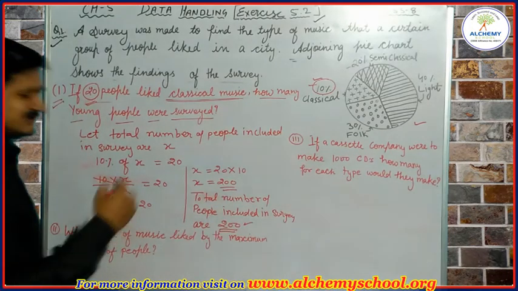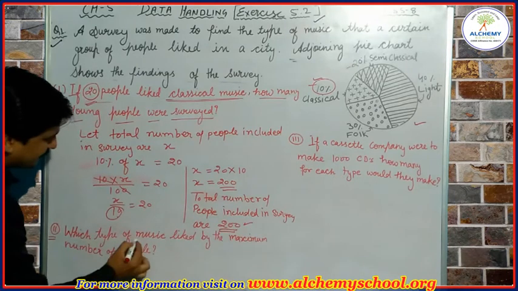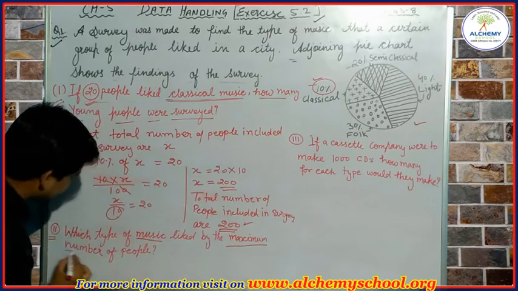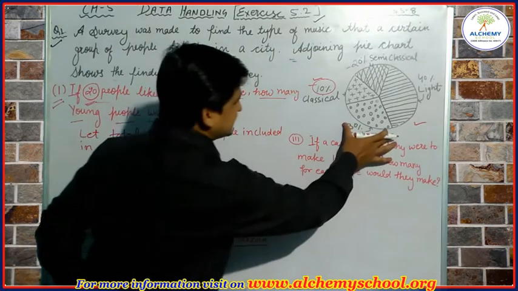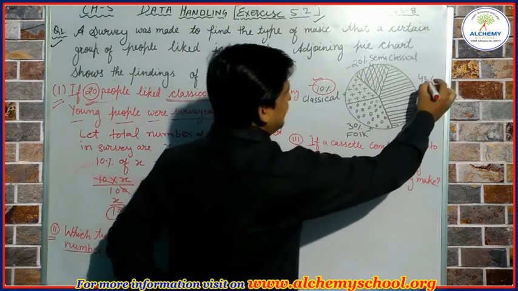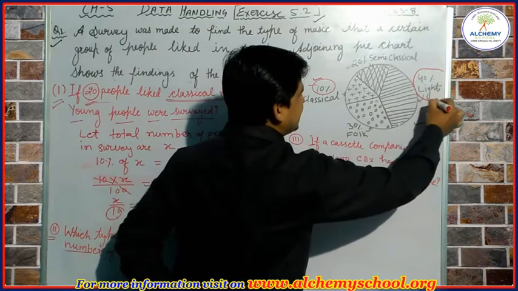Let's see the next question. The next question is, which type of music is liked by the maximum number of people? Let's observe the pie chart and we will find that the largest sector represents the number of people who liked light music.